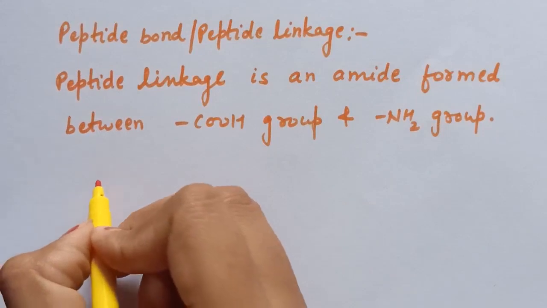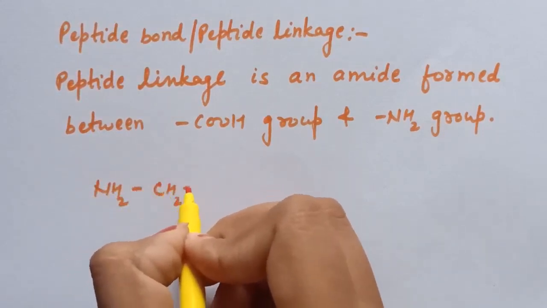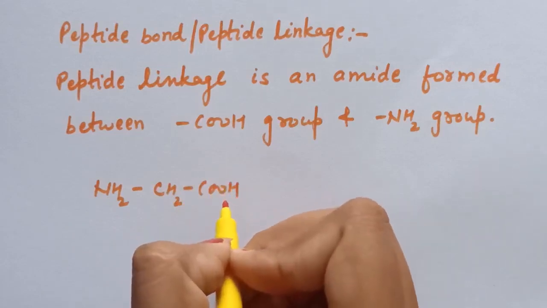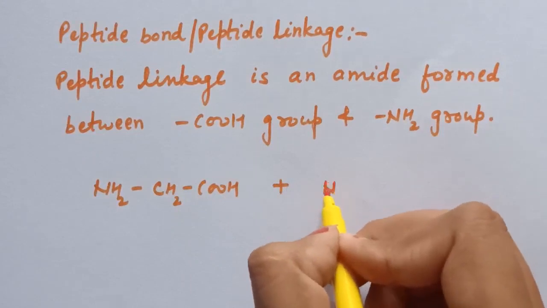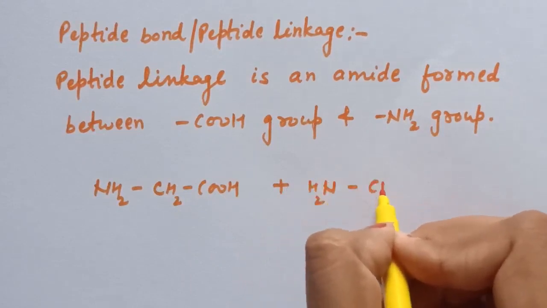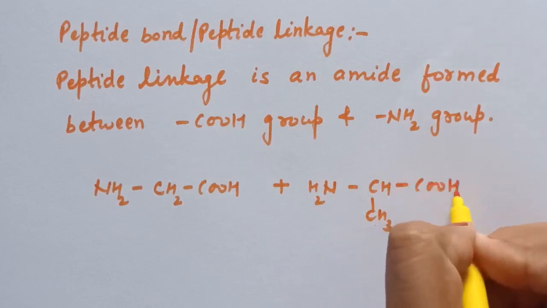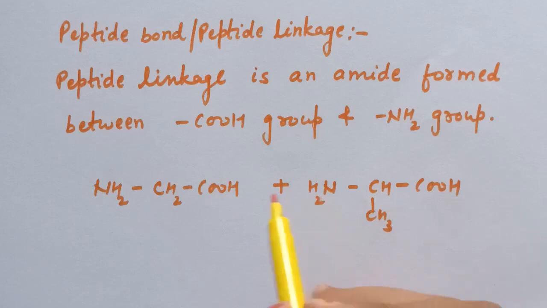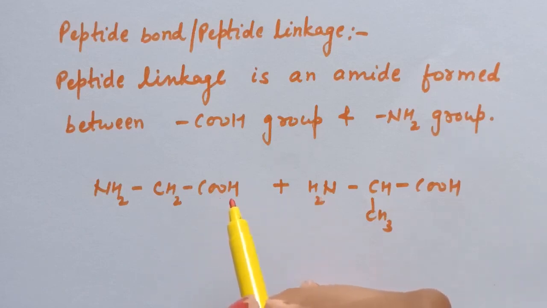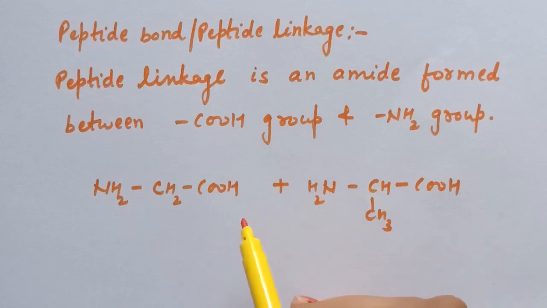Now this is the amino acid glycine, NH2 CH2 COOH, and the other amino acid is alanine, NH2 CH CH3 COOH. Here the combination of this NH2 and this carboxyl group takes place, and there is an elimination of water molecule and the peptide bond formation takes place.